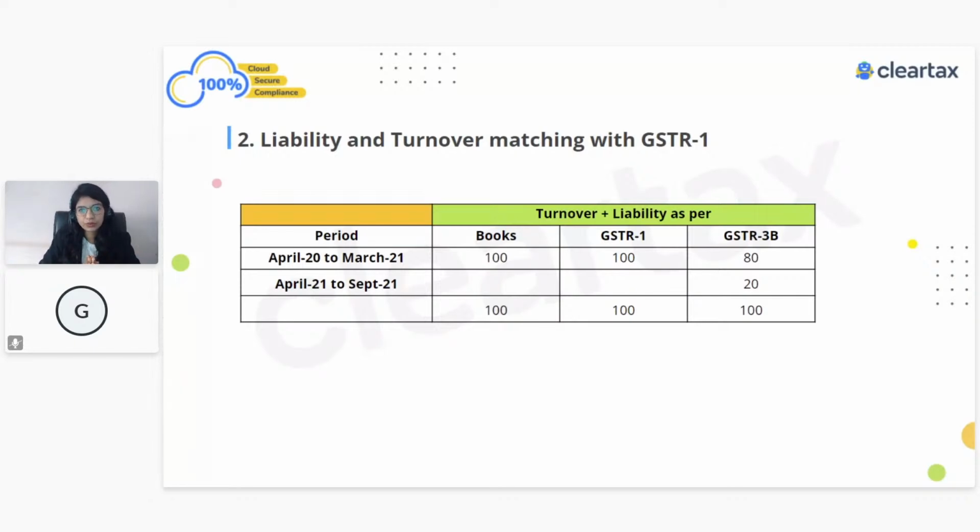Now my question to you: how much liability are you going to show in table number 4, 5, 10 or 11? For now, just assume 4 and 5 are the same for me, because anyhow it's related to the current financial year. So just tell me how much you showed in table number 4, 10 or 11. That is what I need from you.